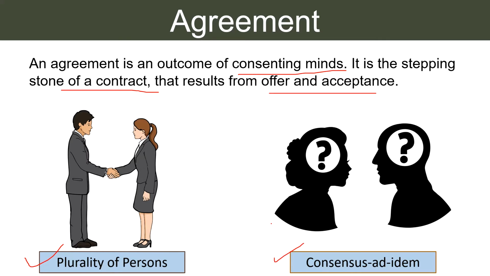For example, Mr. A has two cars, blue and red. He makes an offer to Mr. B to buy his car for rupees 5 lakh. And Mr. B agrees to it thinking that Mr. A has only one car, that is the blue one.